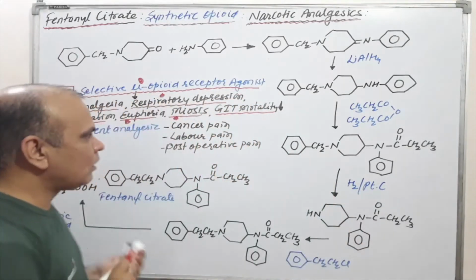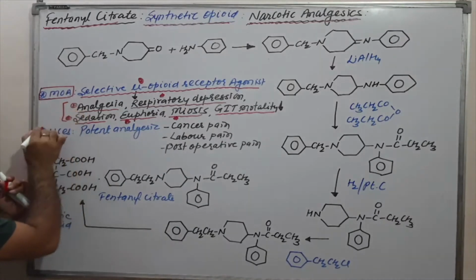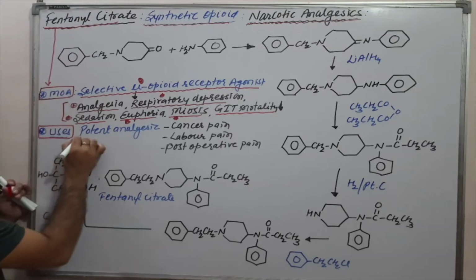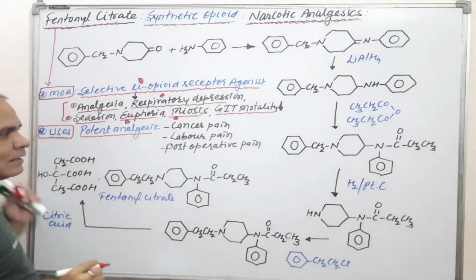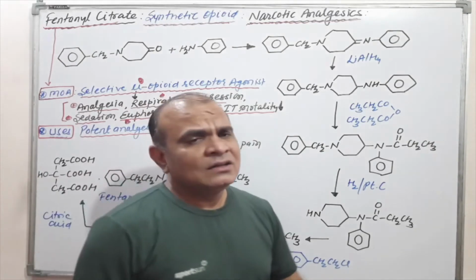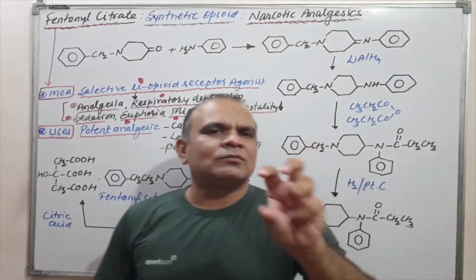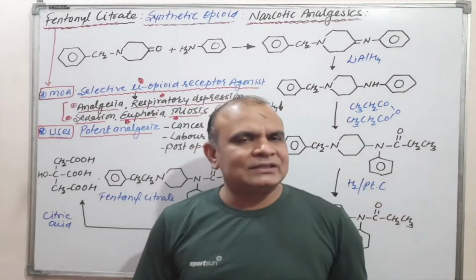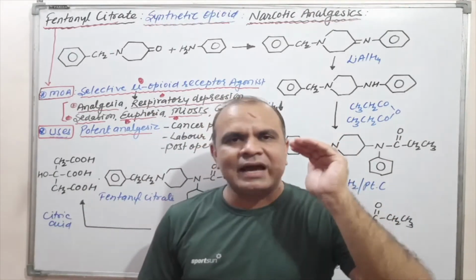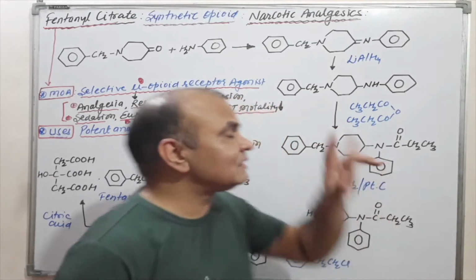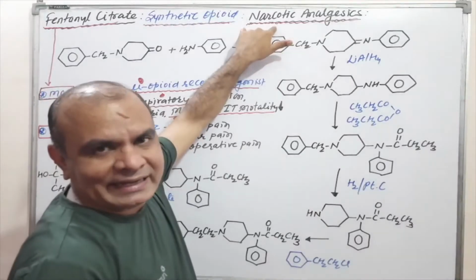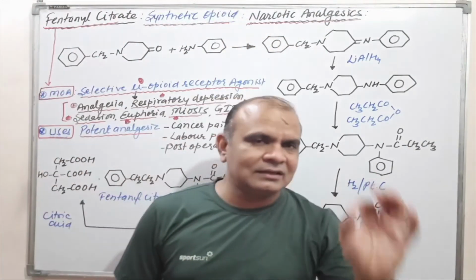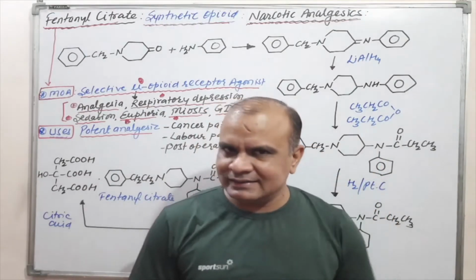Okay, because of this analgesic effect, fentanyl citrate has a potent analgesic use. Whenever normal analgesics that belong to the NSAID category are not effective, in that case we have to use this category of analgesics, narcotic analgesics, and fentanyl citrate is one of the best potent drugs.